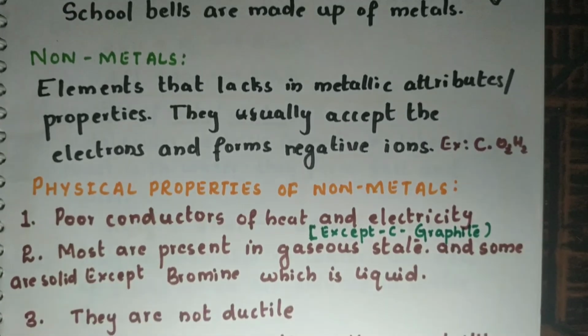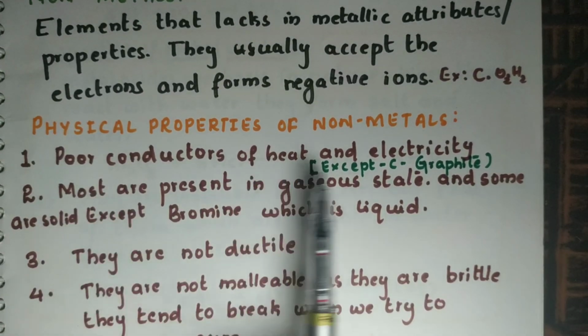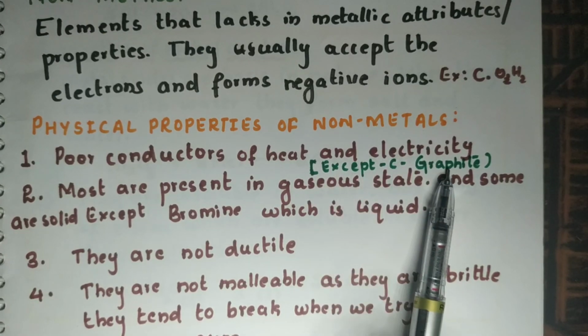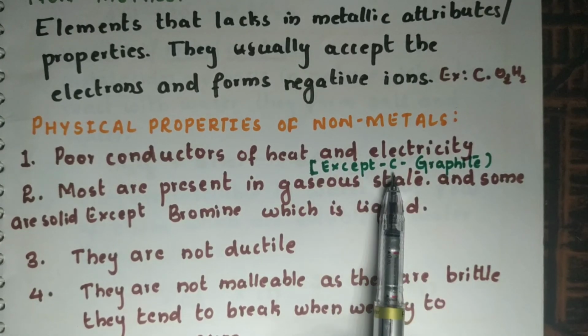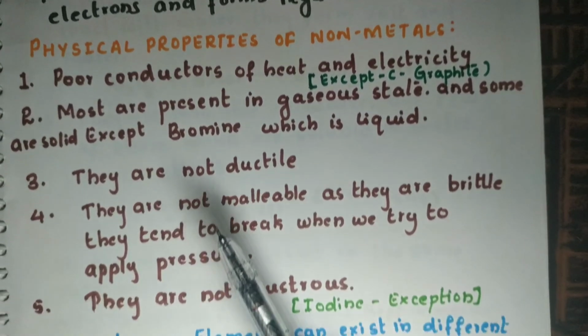Let us learn the physical properties of non-metals. They are poor conductors of heat and electricity. The only exception is graphite. What is graphite? Graphite is made up of carbon. It is an allotrope of carbon. What are allotropes? Allotropes are forms of an element.